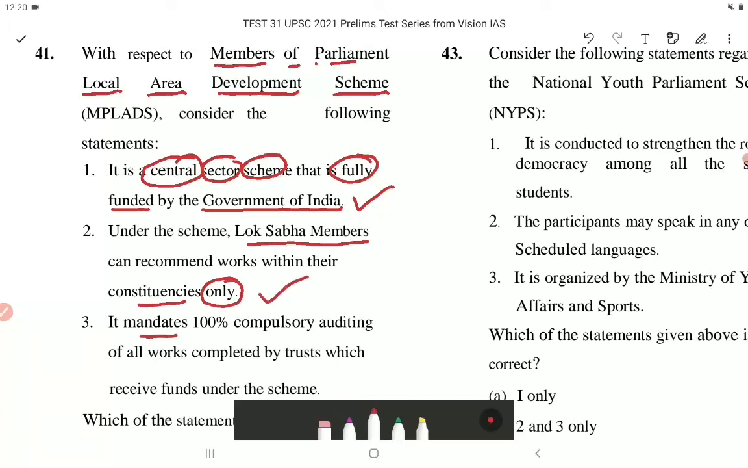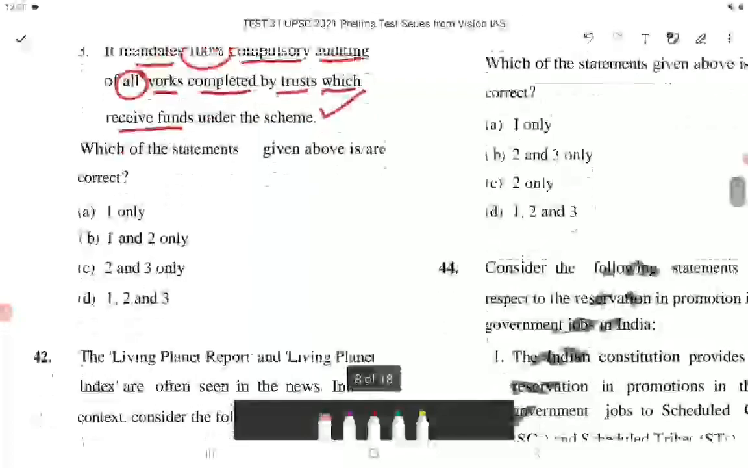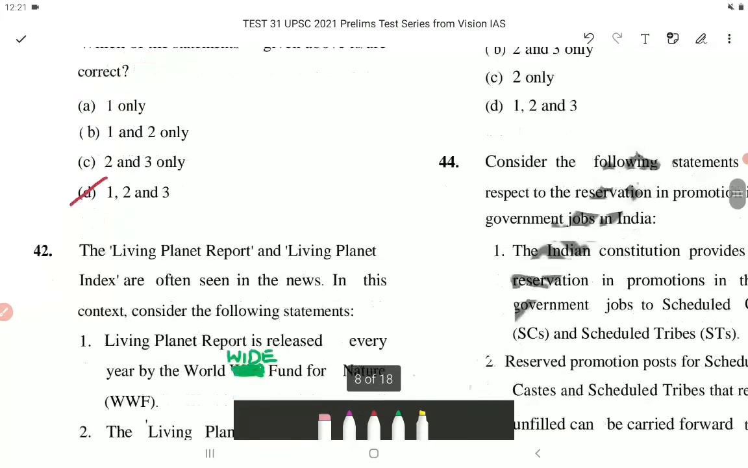Statement 3. It mandates 100% compulsory auditing of all works completed by trust which receives funds under the scheme. This is also true. Which of these statements given above is or are correct? So the correct answer is option number D, that is 1, 2 and 3. Now let's come to next question, that is